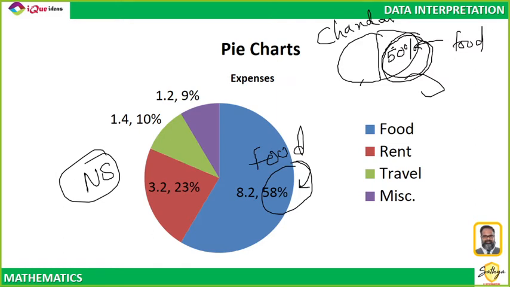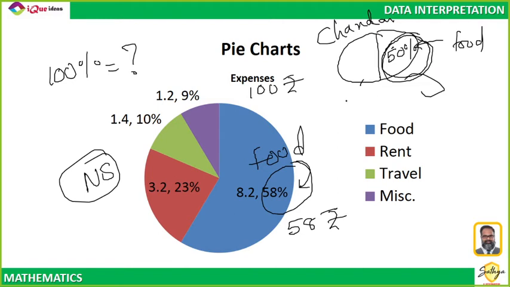So here is the trick of a pie chart. You cannot say who is spending more money. It is not possible to say who is spending more money. Why? Because I do not know 100% is equal to how much rupees. Supposing I spend only 100 rupees in total, that means my food expense is literally only 58 rupees.